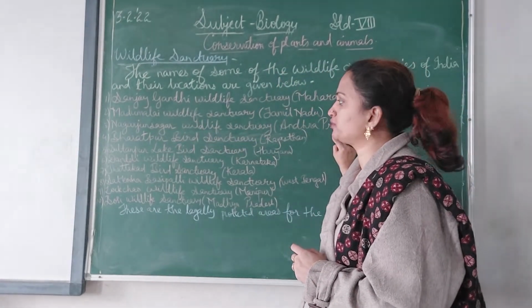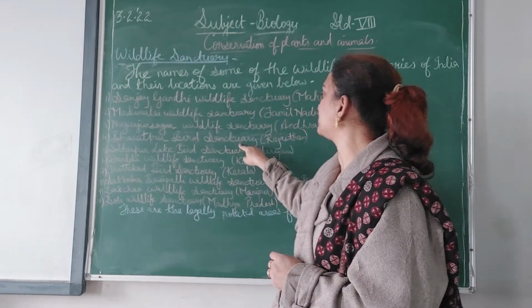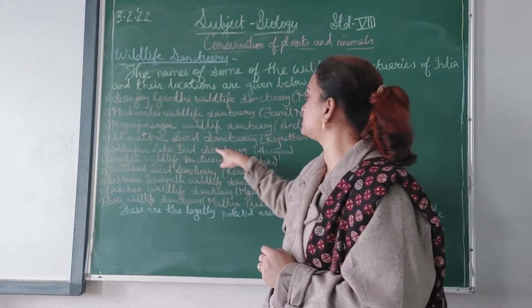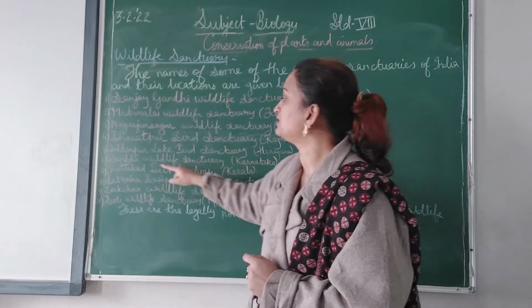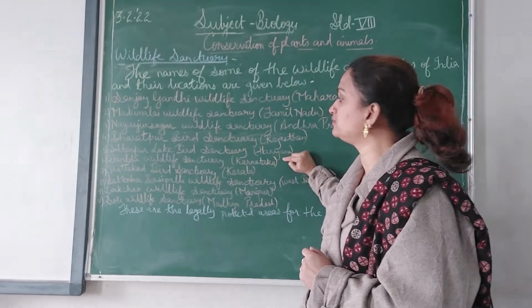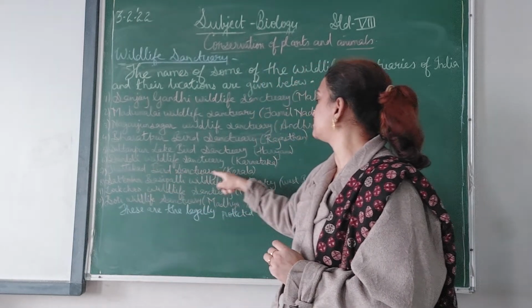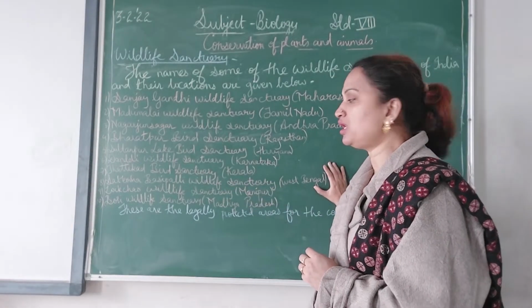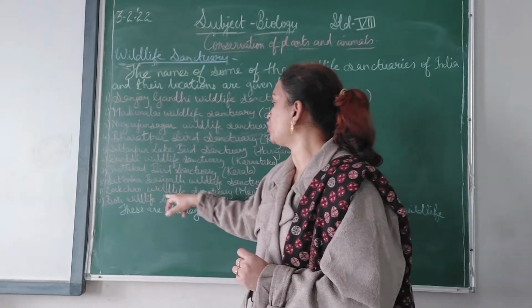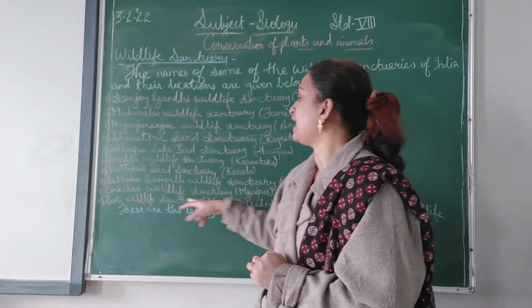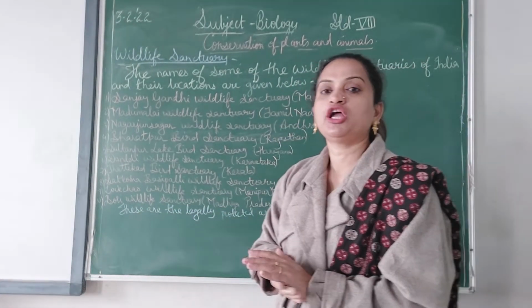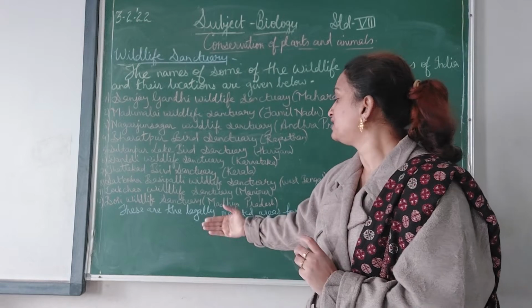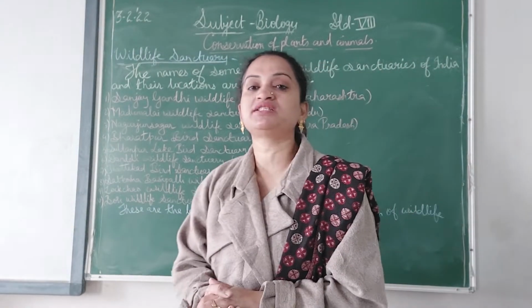Sanctuary in Andhra Pradesh, Bharatpur Bird Sanctuary in Rajasthan, here birds are there, Sultanpur Lake Bird Sanctuary in Haryana, Dandeli Wildlife Sanctuary in Karnataka, Thattekad Bird Sanctuary in Kerala, Satkosia Basipalli Wildlife Sanctuary in West Bengal, Loktak Wildlife Sanctuary in Manipur, and Bori Wildlife Sanctuary in Madhya Pradesh. So these are a few of the wildlife sanctuaries in India, and these are the legally protected areas for the conservation of wildlife.